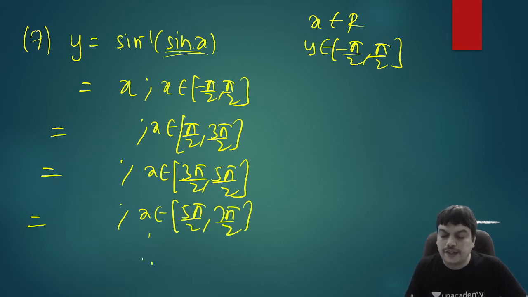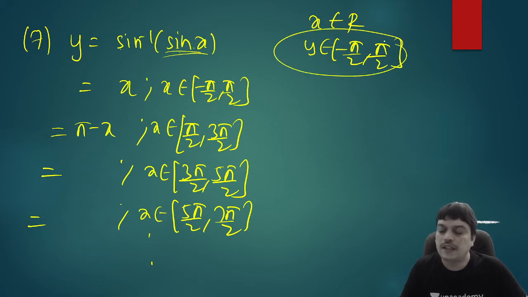And what is the logic in writing? Write x. And you know that sin x is same as sine of pi minus x. So you can write pi minus x. And you can observe when you put these x values in this interval, the interval of y will match with this interval. So then only it is correct. Otherwise, the formula is wrong.